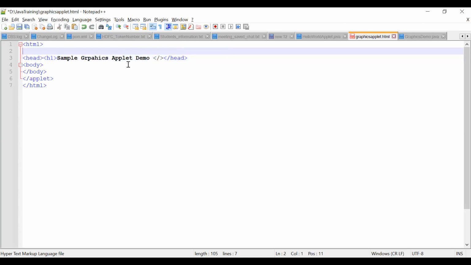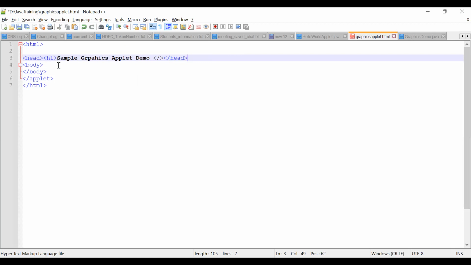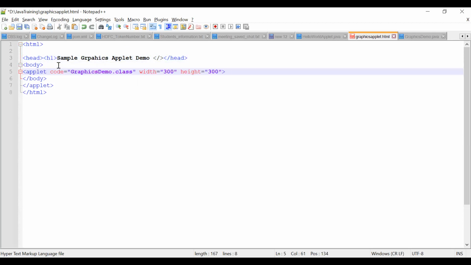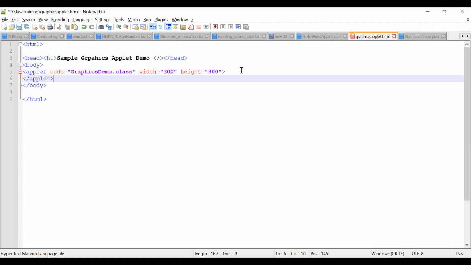Let's keep it inside the body. Run it again. Okay, you are not able to see this window, right? Bro, you are not able to see this window now. Okay. Yeah.